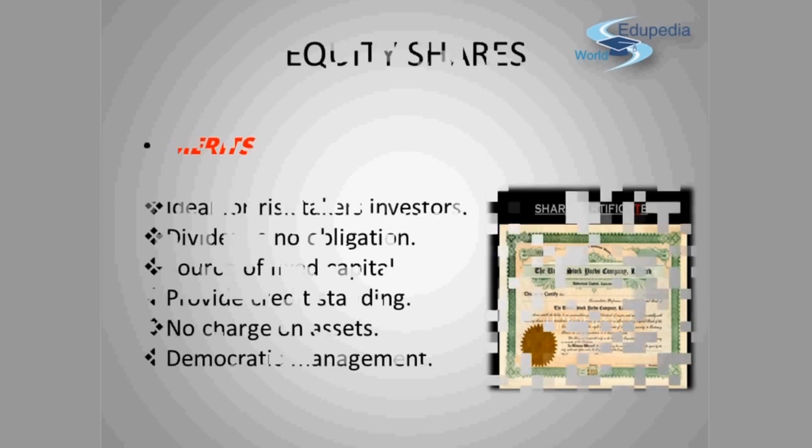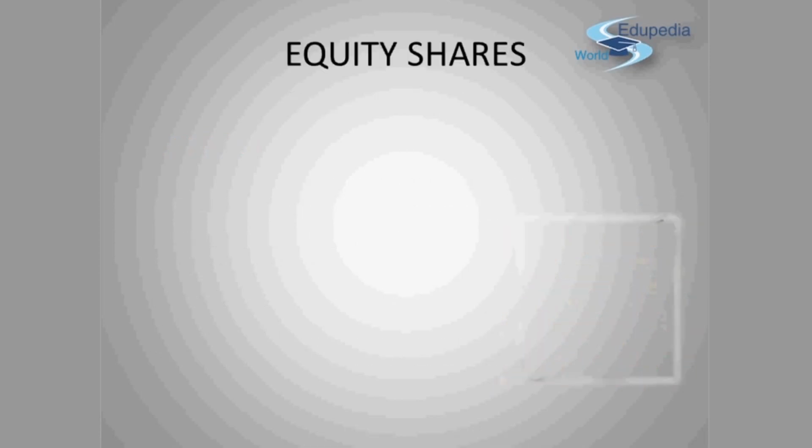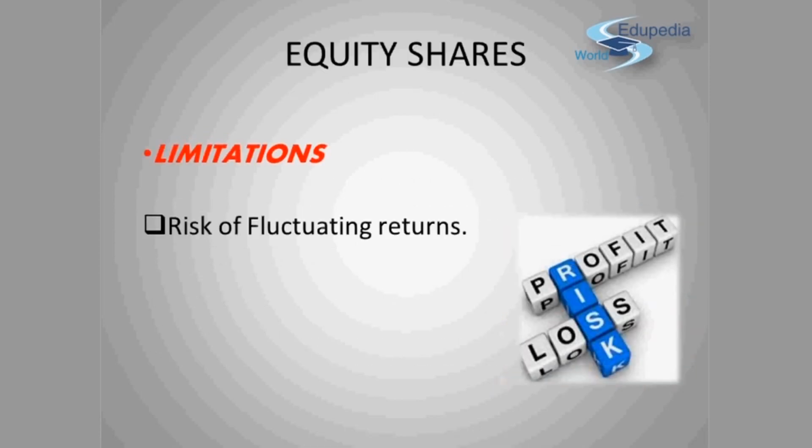Now students, after discussing the merits of equity shares, let us see what are the limitations of equity shares. Number one is risk of fluctuating returns. Equity shares are not suitable for investors who desire to earn stable return on their investment, as equity shares get fluctuating return. If a company is earning profits, the shareholder gets more returns. But if the company is not having profit in some year or some other period, return cannot be there. So fluctuating return is there. This is a risk to the shareholder.